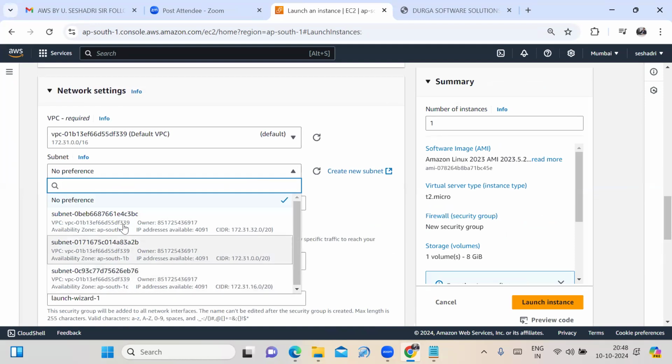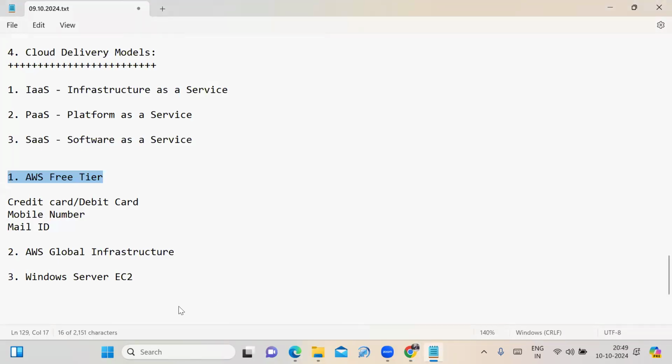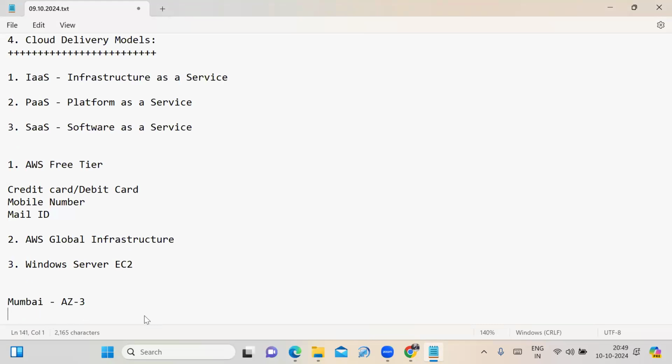AP South 1A availability zone, AP South 1B availability zone, AP South 1C. See, if you take the Mumbai region, how many availability zones are there? Three availability zones are there.